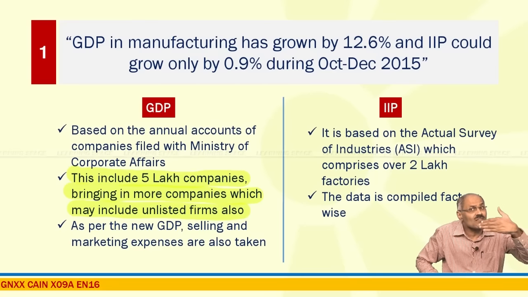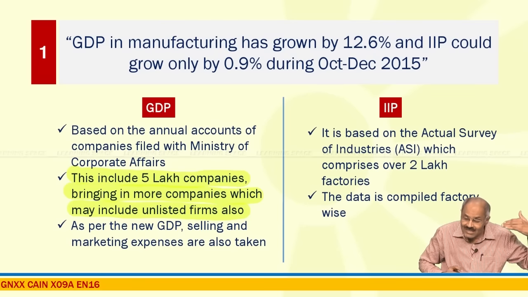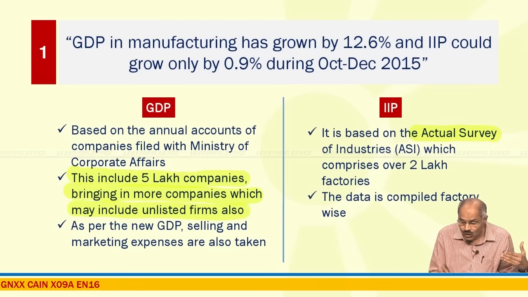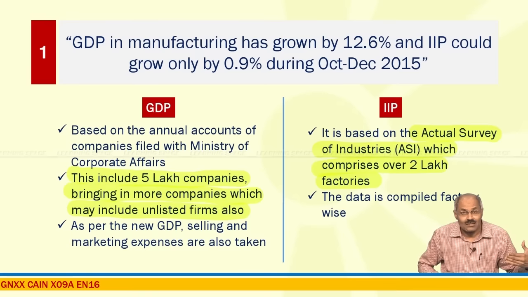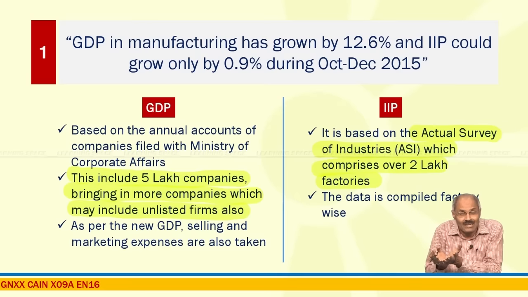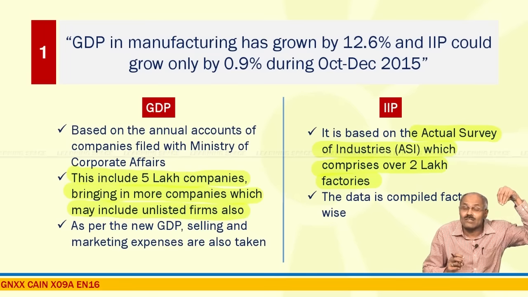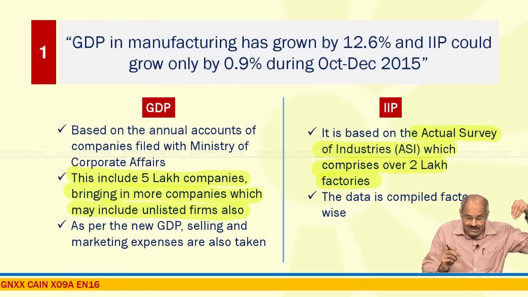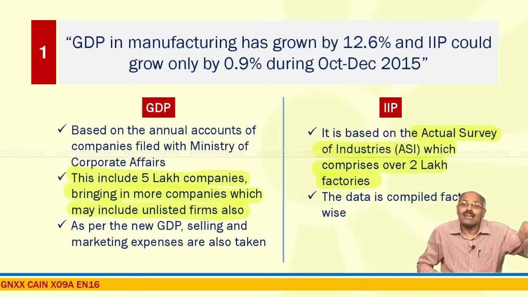Index of industrial production is based on an actual survey of industries, which comprises over 2 lakh factories. So the data compiled with the physical progress at 2 lakh factories is the index of industrial production, whereas GDP in manufacturing is based on annual accounts of companies filed with the Ministry of Corporate Affairs.